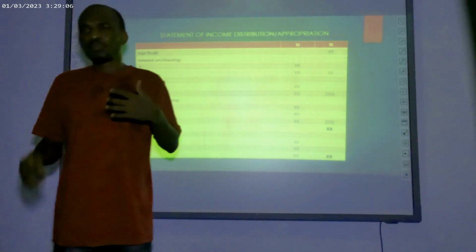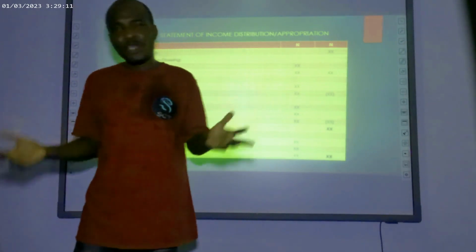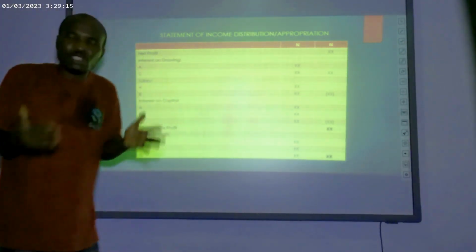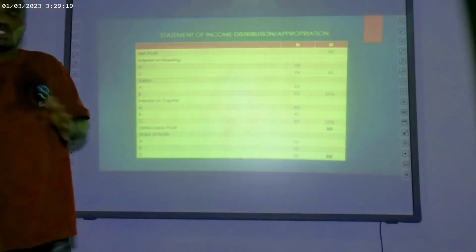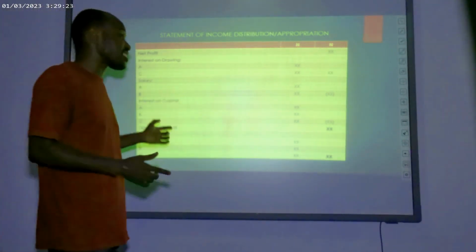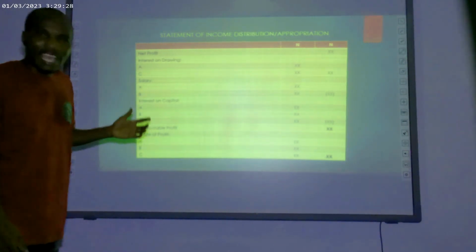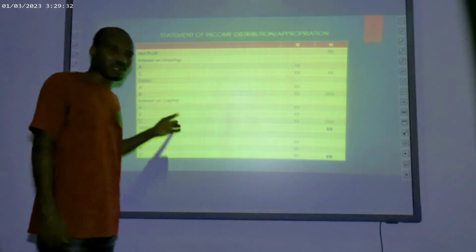But if we have the information of the partner salary in our additional information, there will be the need to credit that to the partner. That means partners have not received it. So it will be credited to their capital. It will increase the amount of capital in the period as far as salary is concerned. So that means salary that is in the trial balance will be treated once, and where? In the appropriation account.